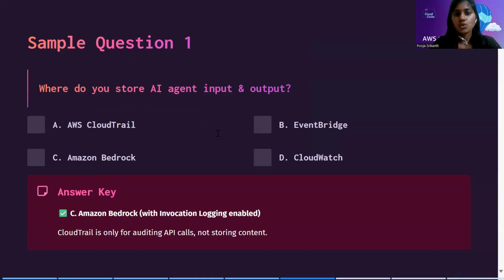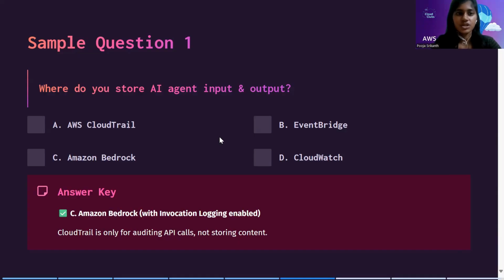So where do you store AI agent input and output? Well, CloudTrail is not likely, it's only for API calls. EventBridge on the other hand is like a bus, so we'll only have your events that will be triggered here. Amazon Bedrock would be the right answer, in which a condition is applied here where invocation logging should be enabled so that it will be able to store your input and output in whatever the storage, like S3 buckets or CloudWatch.